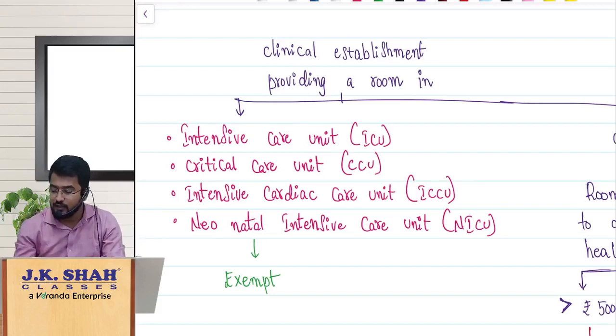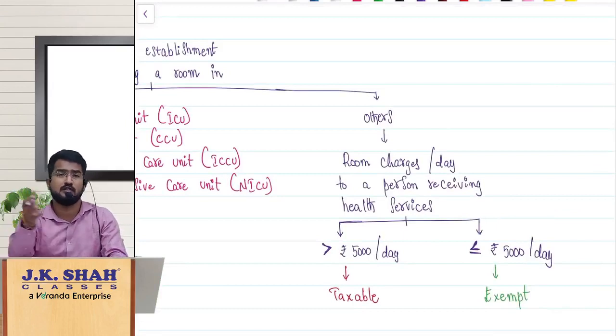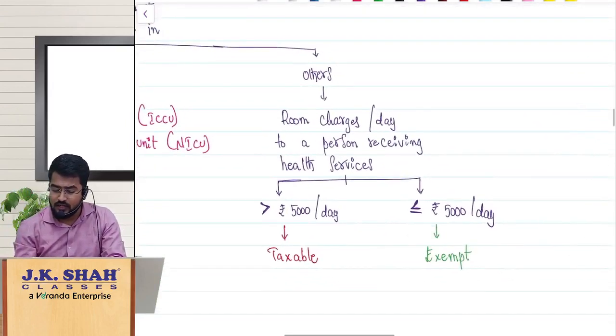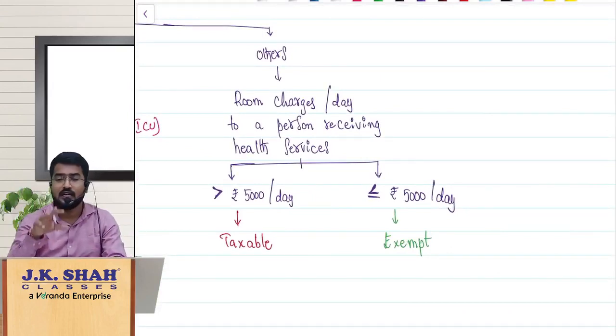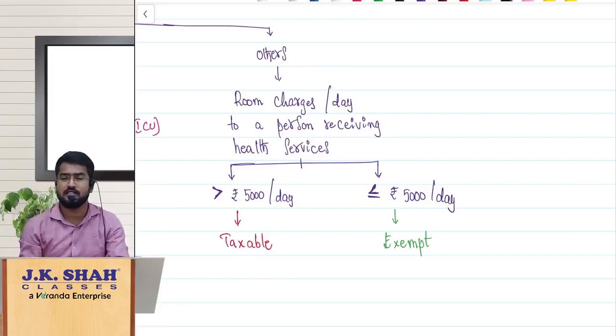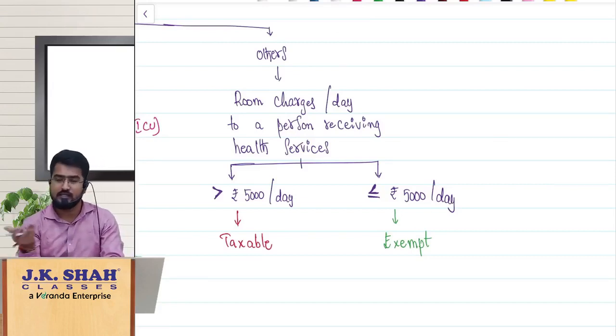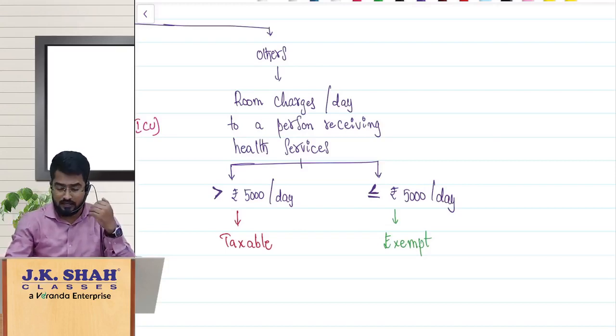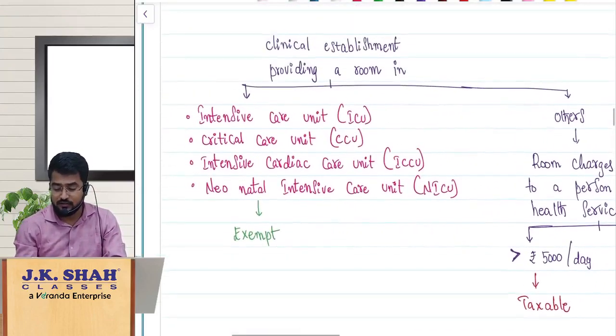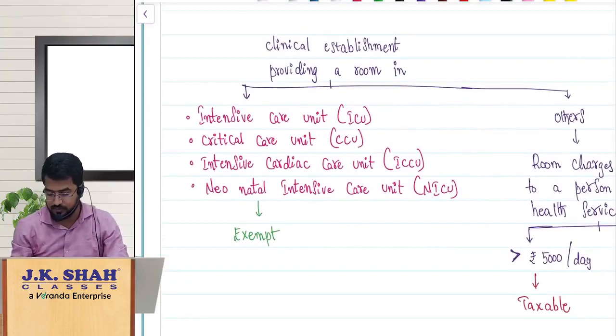But for any other rooms, like after the surgery is over, the patient is shifted to a normal room, other than the ICU, CCU and so on, if these clinical establishments charge room charges exceeding 5000 rupees per day, then it is taxable. In other cases they still enjoy the exemption. So the government is trying to collect GST from, let us say, some rich people who are paying more than 5000 per day as room charges. But whatever the consideration in the ICU cases, it is exempt under GST.